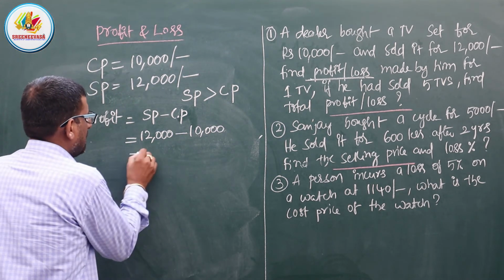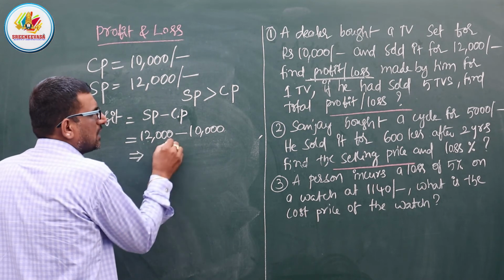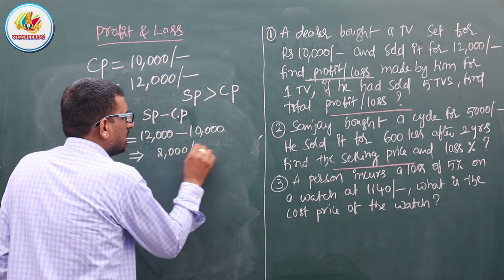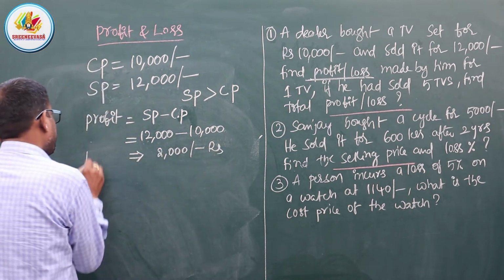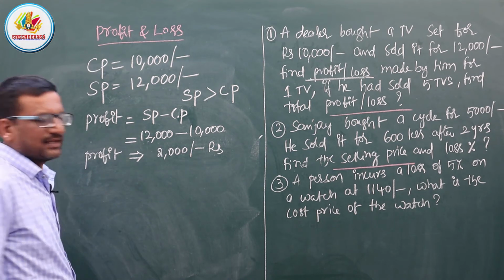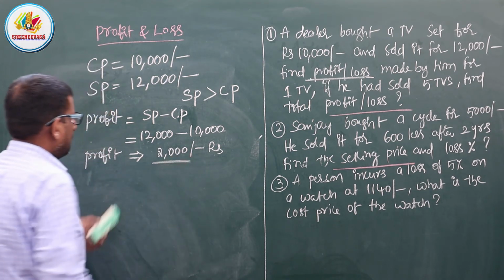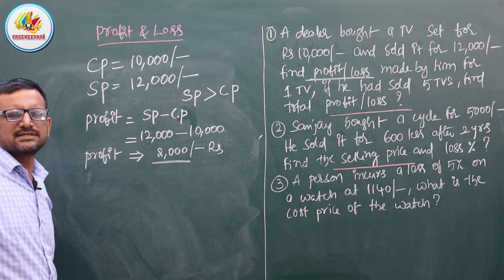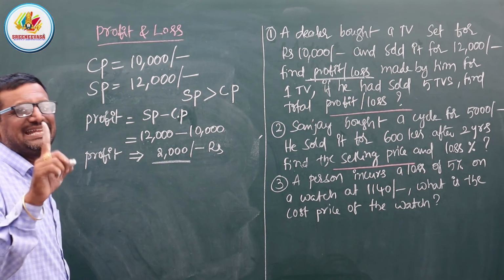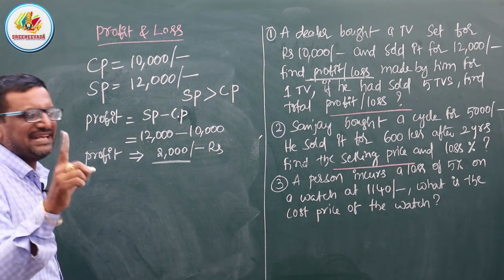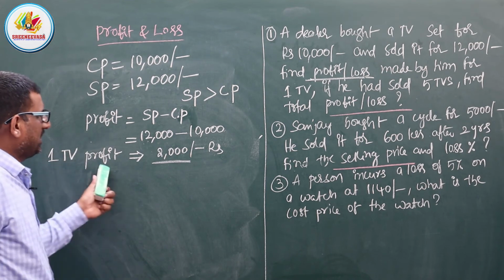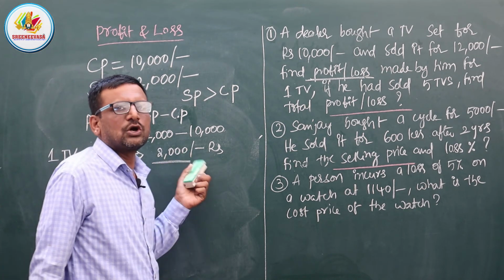So how much did he get as profit? 12,000 minus 10,000, 2,000 rupees he got as profit. Is it clear? So he gets 2,000 rupees of profit per one TV. For one TV, we get the profit of 2,000 rupees.